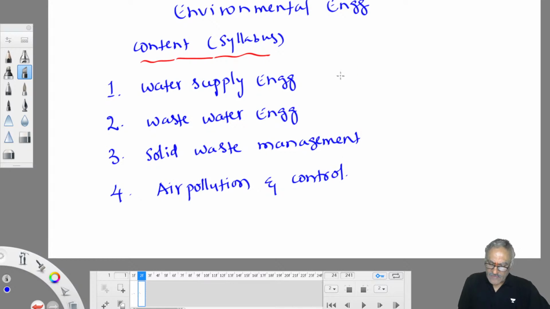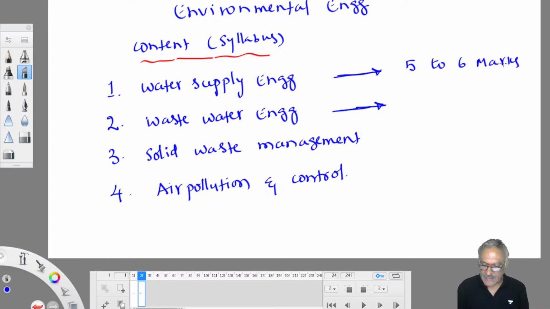Most of the questions will come from water supply and wastewater engineering. From water supply alone you will get 5 to 6 marks. It is almost as good as any other full subject.